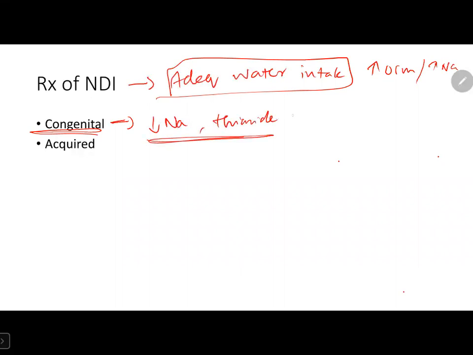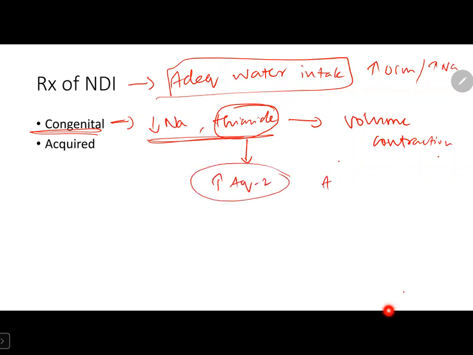Here what they say is these cause volume contraction, so the patient may improve in their polyuria. But some people say thiazide has a specific effect, that is, it can increase aquaporin 2 expression independent of the effect of vasopressin.